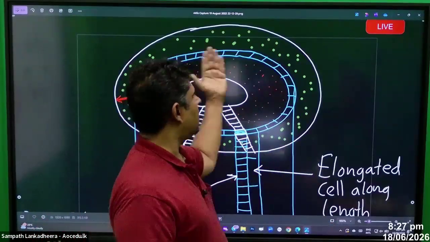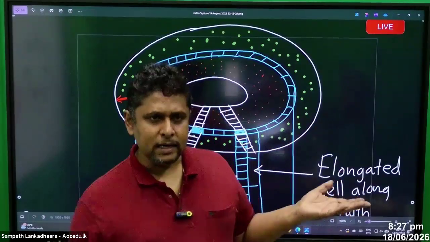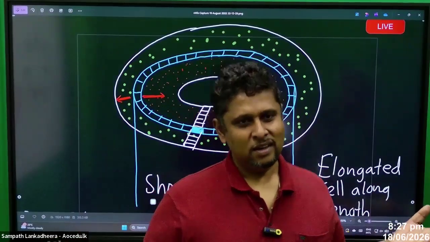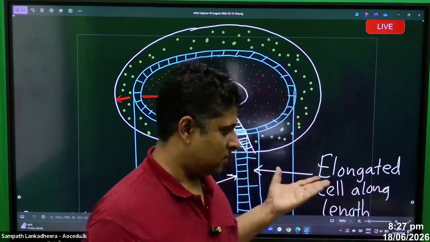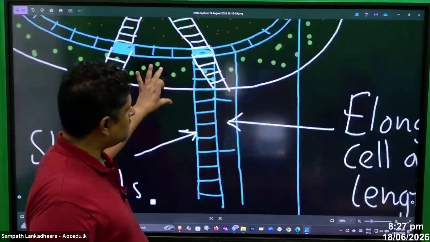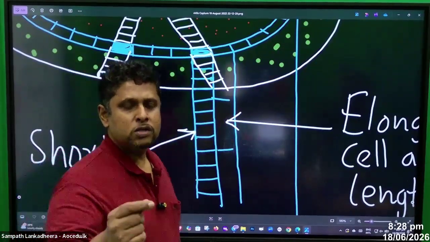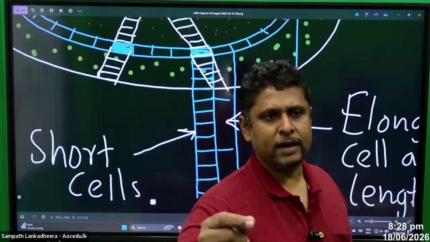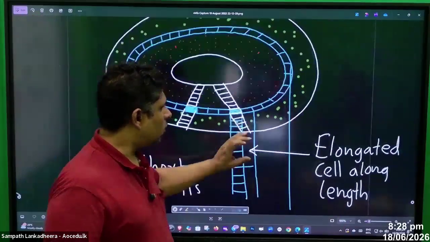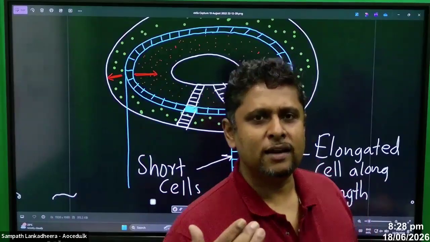So when you take a cross section like this, you can't see the long and the short cells. All looks alike. But here there are two cell types. This one is a long cell. These are short cells. Short cells are involved in forming the parenchyma. Long cells are involved in formation of the xylem and the phloem. Do you understand that?